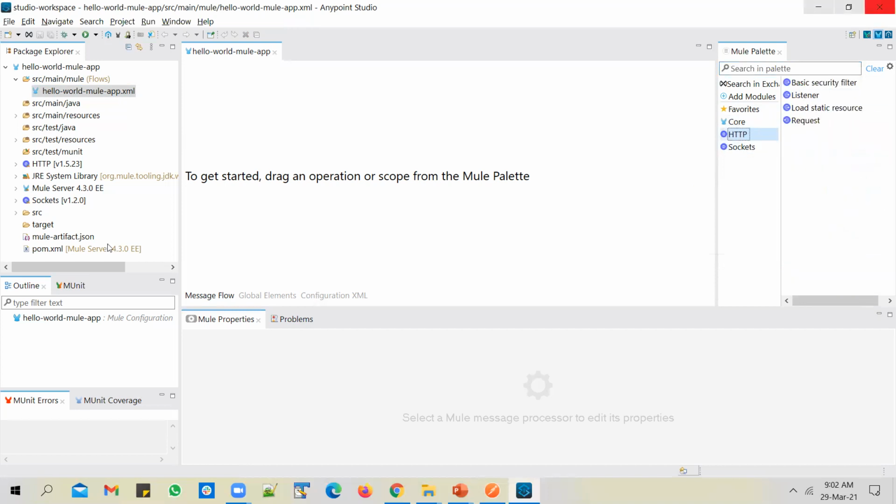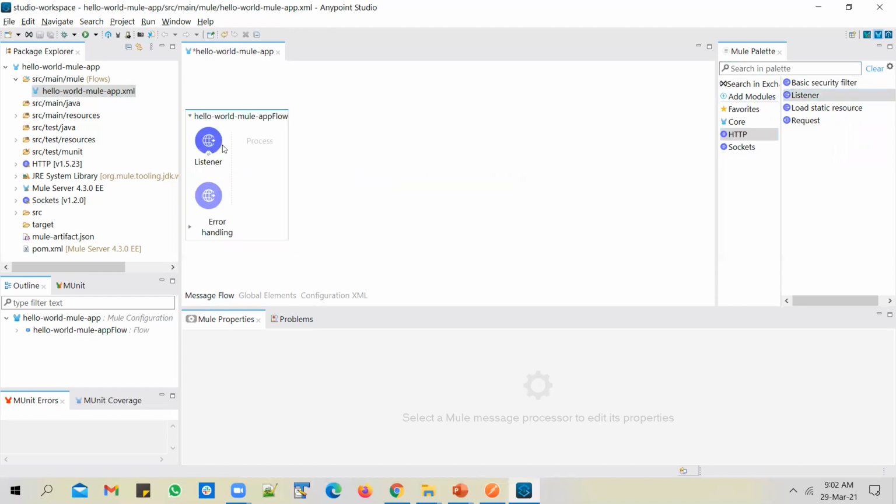So you go to HTTP, and I want to build a Mule application which will receive a request from the client. And to receive a request in a Mule application, you need to have a listener configured. So use the HTTP module, and under HTTP, you see a listener option available there. So drop a listener onto the Mule flow. And this listener will help us to respond back to the request that we receive.